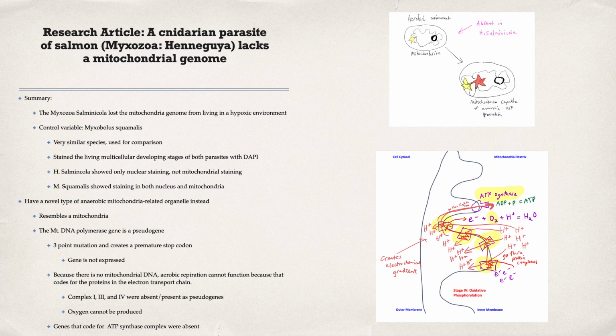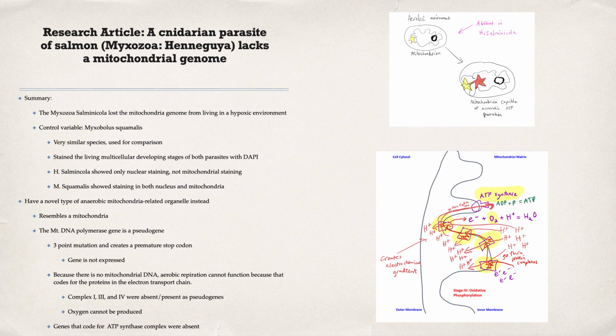The summary of this primary research article is that the Myxozoa salmonicola lost the mitochondrial genome from living in a hypoxic environment. So hypoxic environment means an environment with very low oxygen, and they used the control variable, which was another closely related parasite called Myxobolus squamalis, to ensure that there was correct proof of a loss of mitochondrial genome function. And they stained the living multicellular developing stages with DAPI in both of these species and found only nuclear staining in the salmonicola and not